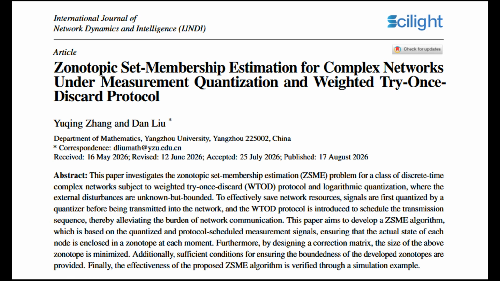1. The setup, the test system by the numbers. To test their algorithm, the authors built a digital twin of a complex network consisting of exactly 3 interconnected nodes. Each node represents a dynamic subsystem like a drone or a power converter, and crucially, each node has a state described by 2 internal variables, for example, position and velocity.